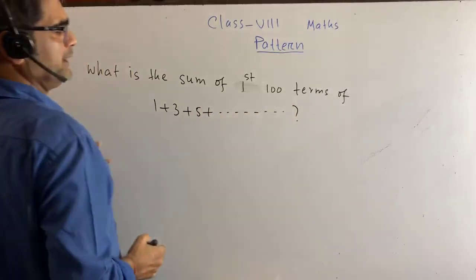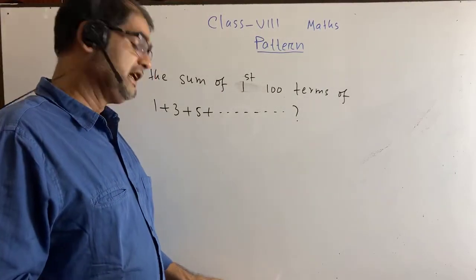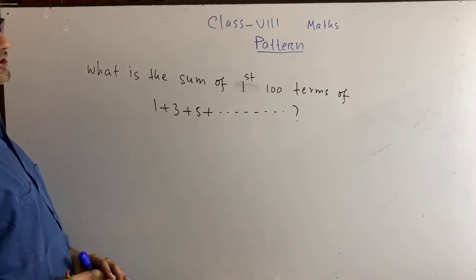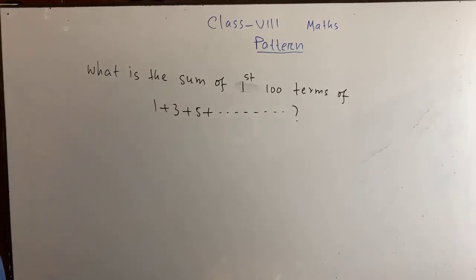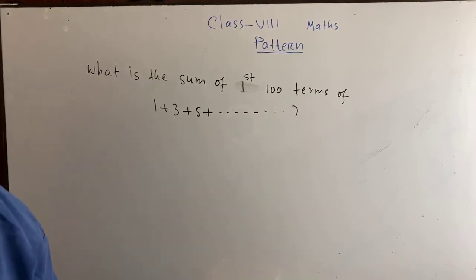This type of math is given in question number 1. Always. It is given again and again. What is the sum of the first 100 terms of 1 plus 3 plus 5 plus dot dot dot? What is meant by this?